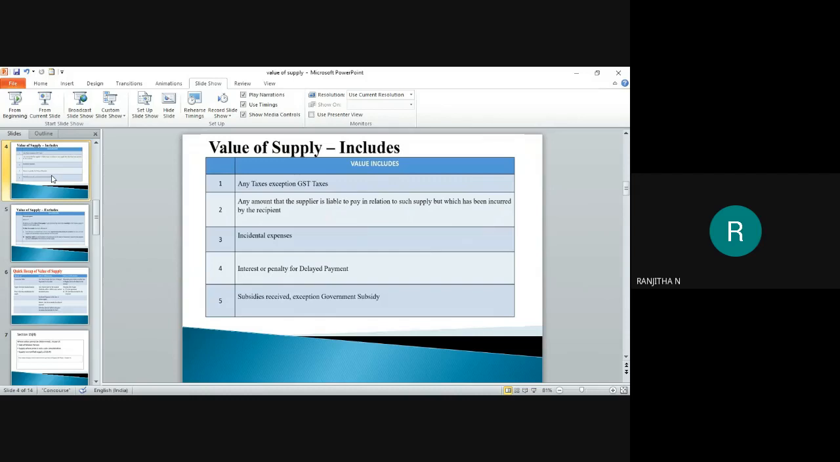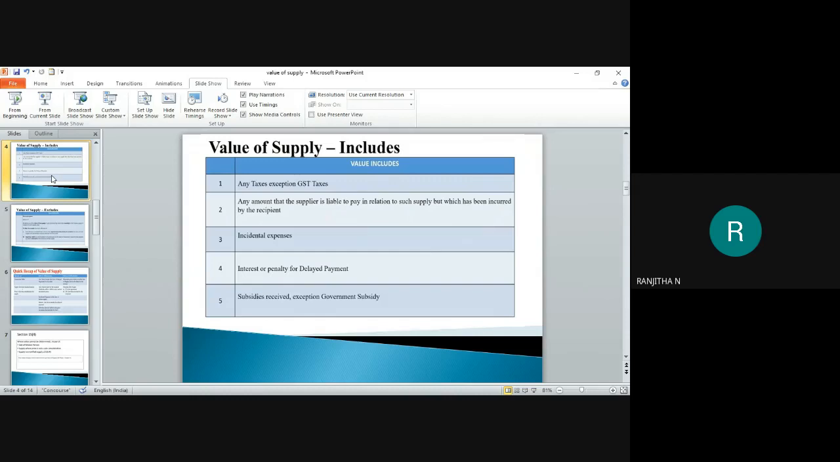And the fourth one is interest or penalty for delayed payment. Normally, when you make an immediate payment, this case will not arise. If you have taken a credit period for payment, and in such a case you make a delayed payment, at that time you have to pay interest along with the principal amount. Is it right? Or you need to pay some penalty for the delayed payment.